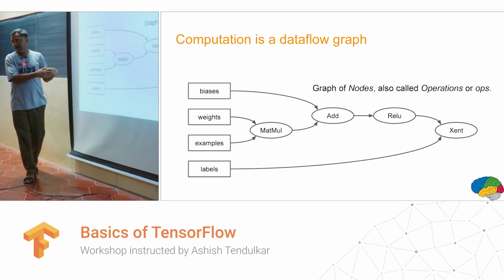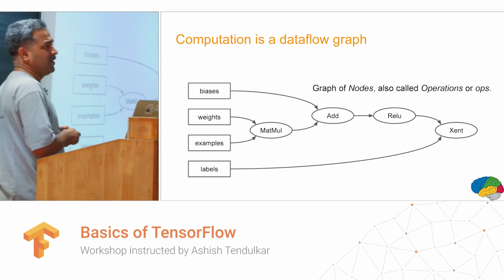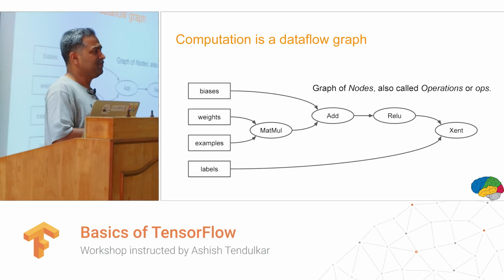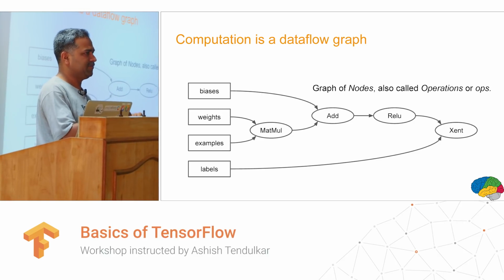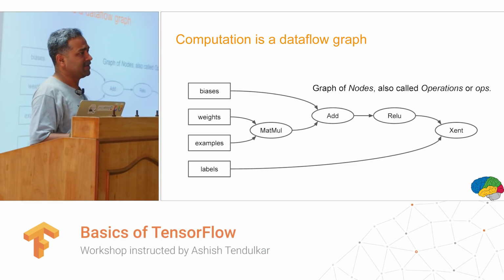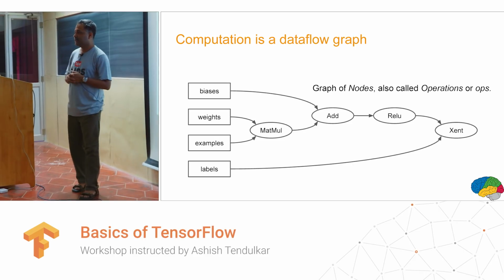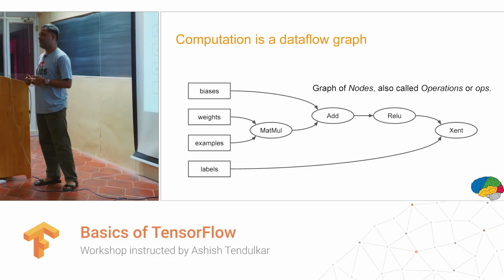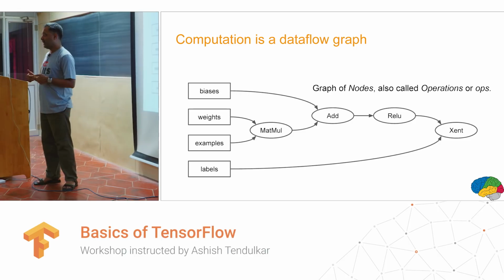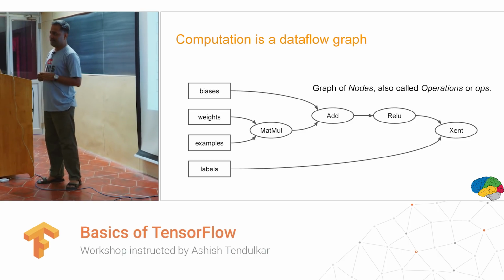So why does TensorFlow define a data flow graph? In classic TensorFlow, now we have what is called TensorFlow eager, in which you can define operations and run them as you go. But in classic TensorFlow, as when we started, there were 2 distinct steps. The first step is defining a data flow graph, and the second step is execution of the data flow graph. Why do you think TensorFlow has this design philosophy? Why are these 2 separate things in TensorFlow?